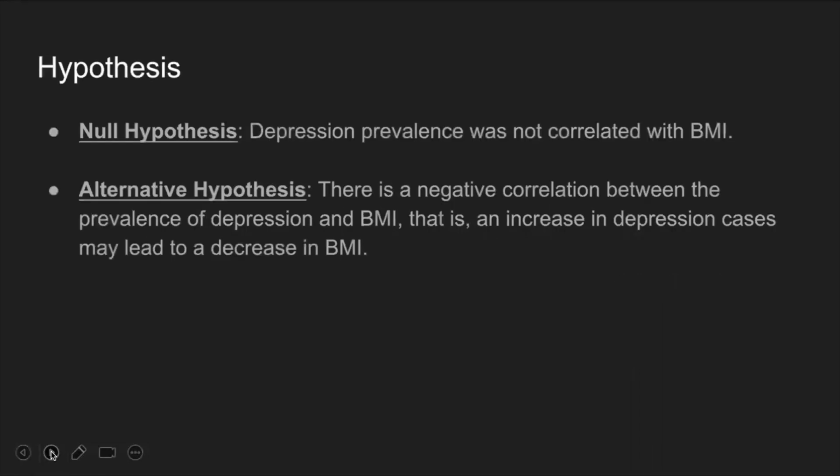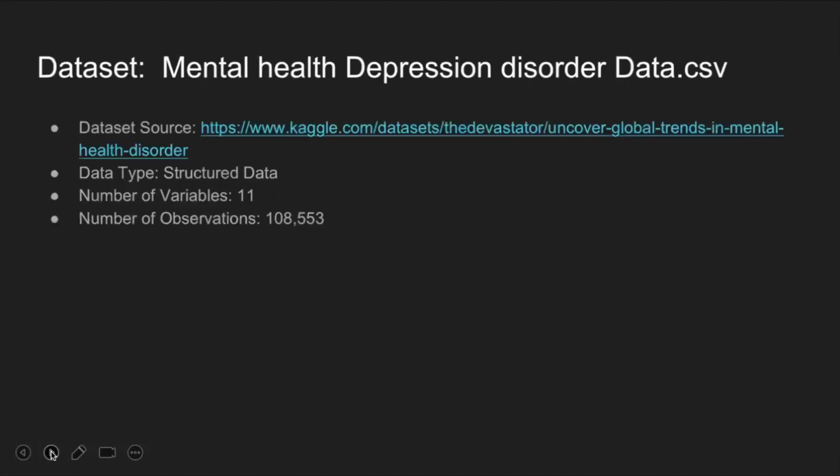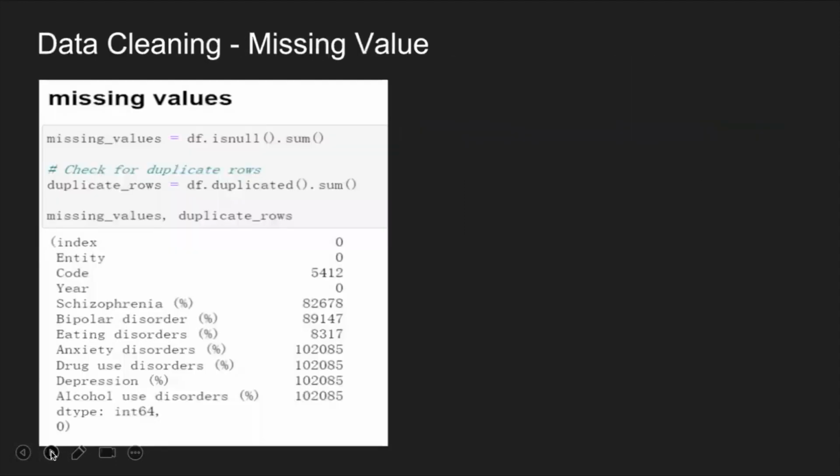The third part of this project aimed to study the impact of the prevalence of mental illness on BMI. Our null hypothesis is that depression rate is not correlated with BMI, and the alternative hypothesis is that there is a negative correlation between the two. This is the data set that we use, and the first thing we're going to do is data cleaning. By checking missing values, we observe a consistent pattern indicating the likelihood of multiple data sets with similar missing value distributions.